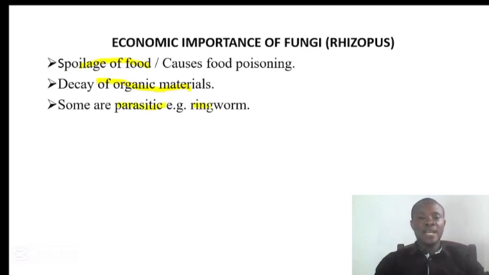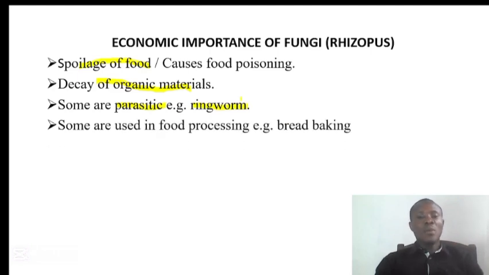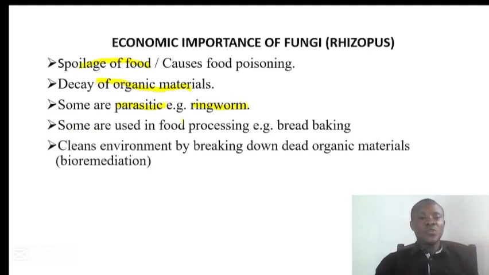Example we have here is ringworm. But ringworm actually is not a worm, as its name indicates. It is a fungus. Some are used in food processing, like yeast. It is used in bread baking, and they help in cleaning up of the environment by breaking down dead organic materials. So when organisms are dead in the environment, it is the fungi and some organisms that will break down this dead matter and return the nutrients back to the soil.